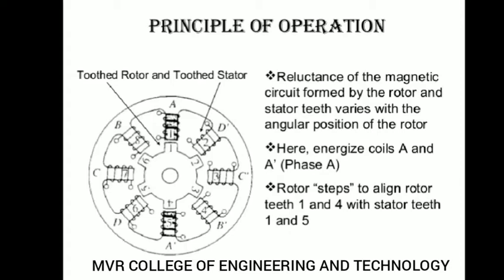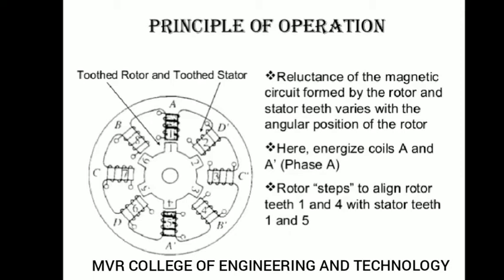Here initially we will energize the coils of A dash. A dash is nothing but phase A. A DC supply will be given only to A dash. After A dash is energized, you will get one step angle. After completing the step angle, A dash will be off by using the switching circuit of the commutation process, and B dash will be on.